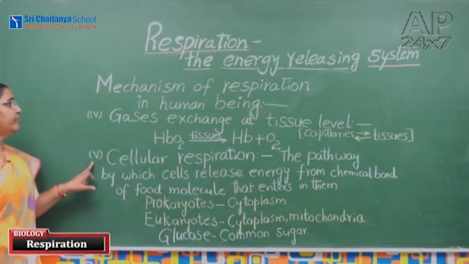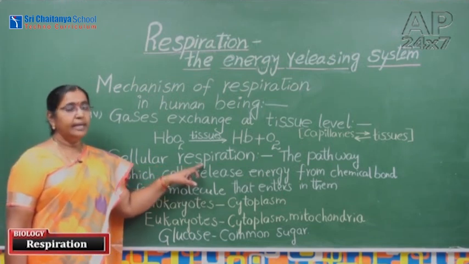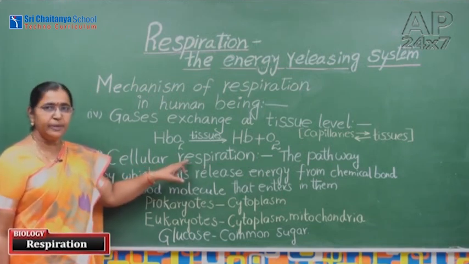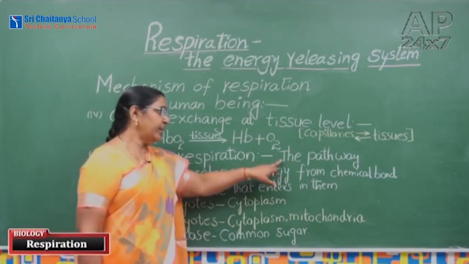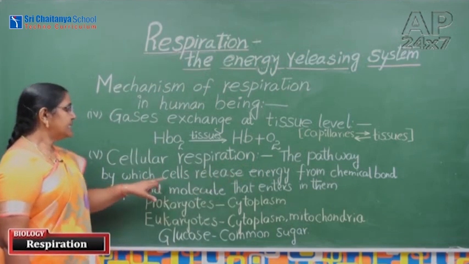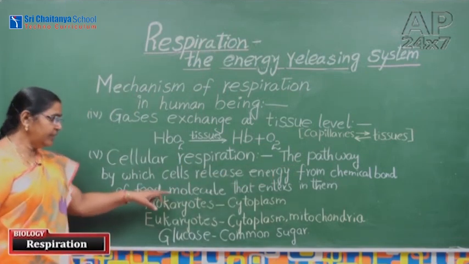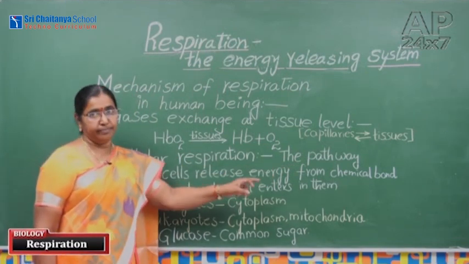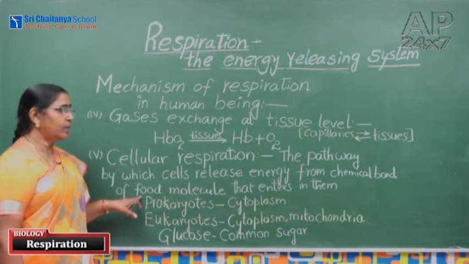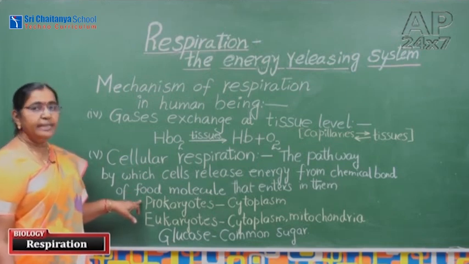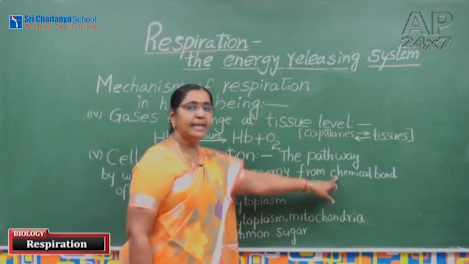Next step of the mechanism of respiration is cellular respiration. As the name implies, it is where respiration takes place at the cell level. It is a pathway by which cells release energy from the chemical bonds of the food molecules that enter them. By assimilation, each cell gets the organic molecule. In that organic molecule, energy is present. In which form is energy present? In the form of chemical bonds.